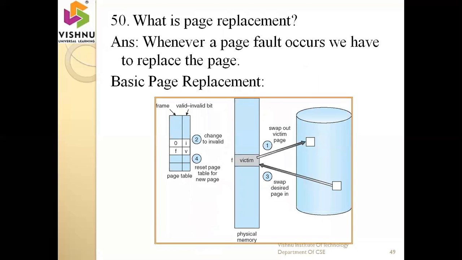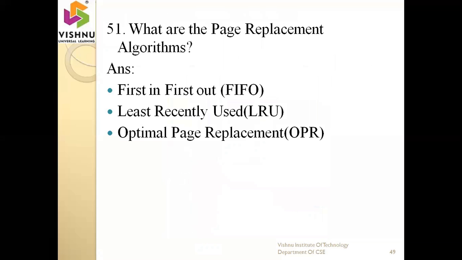Next one is what is page replacement. Page replacement means whenever a page fault is encountered, we have to replace the page from secondary storage to primary storage. If the page is not present, then you have to take it from the secondary memory to primary memory. This is called page replacement. So what are the different page replacement algorithms? FIFO (first in first out) page replacement, least recently used page replacement, and optimal page replacement algorithms exist.